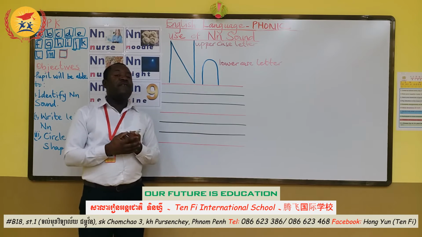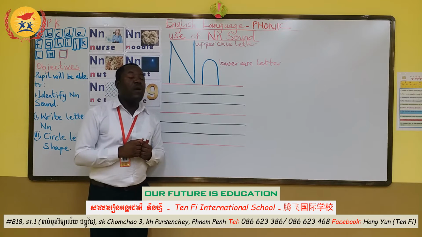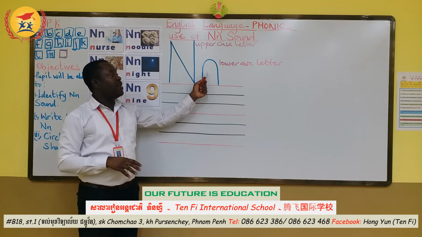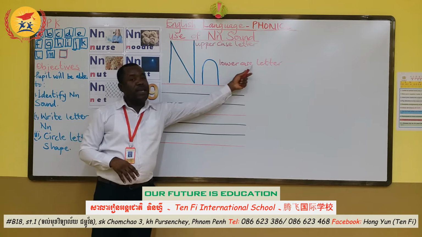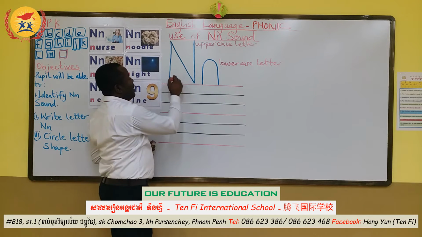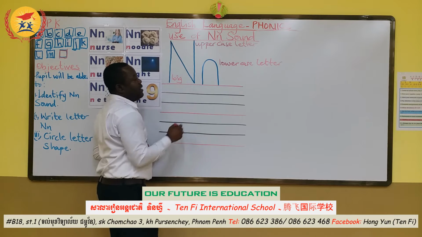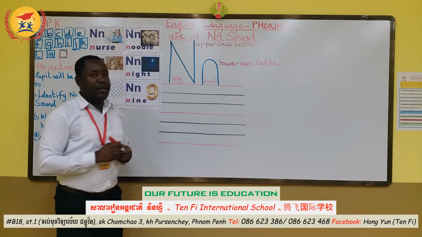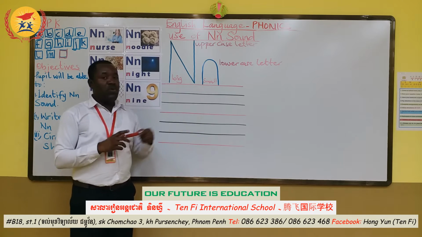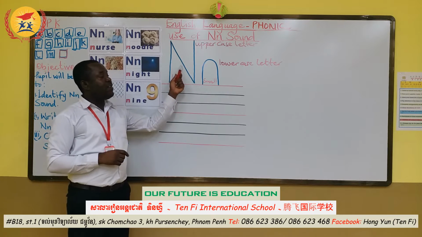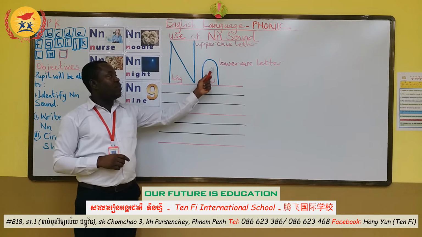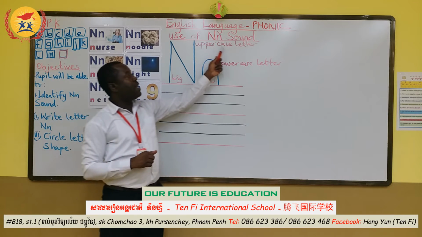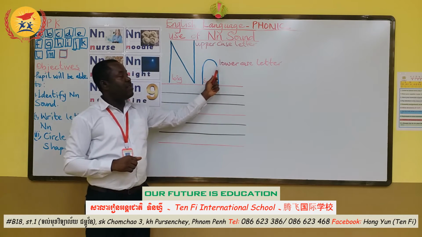So here we have the big, and the big is called uppercase letter. And then the small, okay, is the lowercase letter. So here, the uppercase is the big letter N, and then this one is the small letter N. So that is the two we have. Know that we have the big letter N, and then the small letter N. Uppercase letter, and then the lowercase letter.